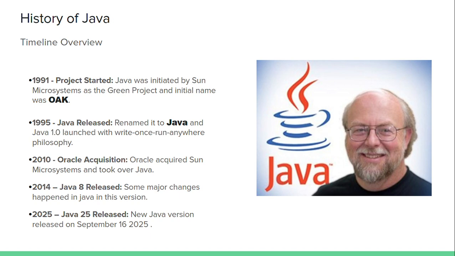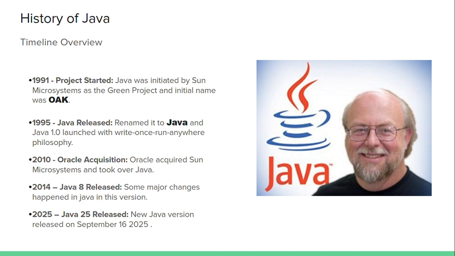In 2010, Oracle acquired Sun Microsystems and took over Java. In 2014, Java 8 was released with some major changes, and it was the biggest impact in Java.